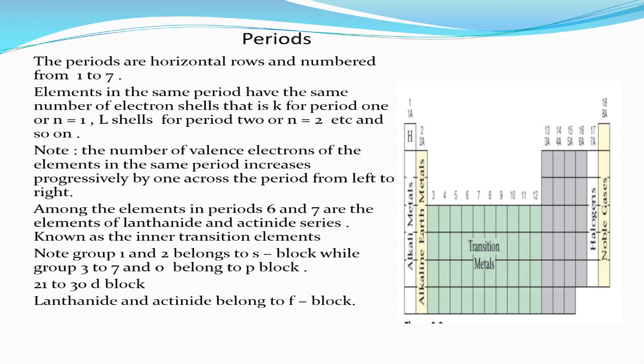Among the elements in periods 6 and 7 are the elements of the lanthanide and actinide series, known as the inner transition elements. Note, groups 1 and 2 belong to the S block, while groups 3 to 7 and 0 belong to the P block. Elements 21 to 30 are the D block. Lanthanides and actinides belong to the F block.